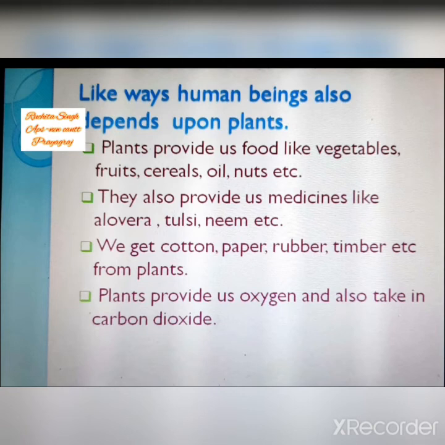It will kill all humanity. And due to the presence of plants, this carbon dioxide is taken away. Yes, during the process of making their food and their respiration, they are taking in carbon dioxide and they are releasing oxygen gas, which is very important for us. So we are very much dependent upon plants for our survival.